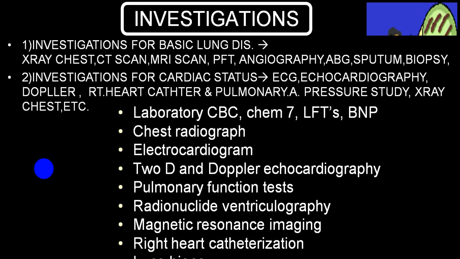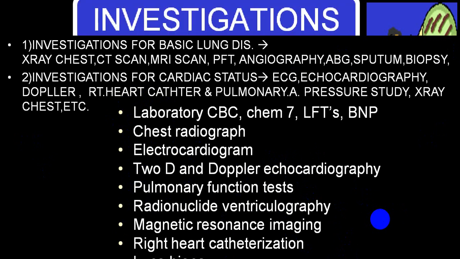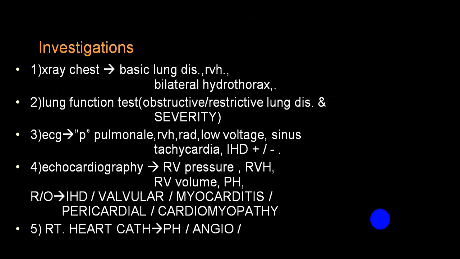Right heart catheterization will be helpful to identify the changes in pressure on the right side of the heart, that is pulmonary arterial pressure, right ventricular pressure, right atrial pressure. You can go for pressure studies, etc. All those you can do. You can have ECG, echo, pulmonary function test, radionucleotide ventriculography, MRI, right heart catheterization, lung biopsy. All these are some of the investigations in selective conditions to identify the etiology and severity of the effects.